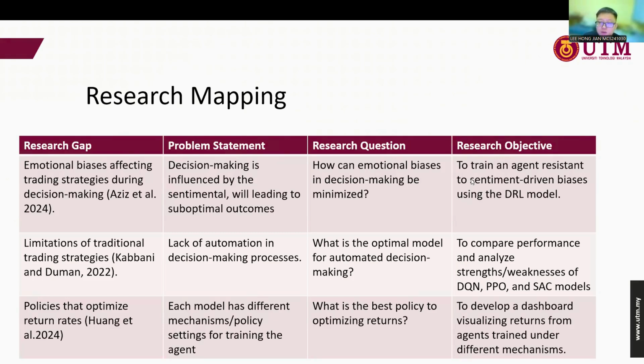So our research has three objectives. First is to train an agent resistant to sentiment-driven bias by using the DRL model. Next is to compare the performance of the DQN, PPO, and SAC models with the strengths and weaknesses of each model. And next is to develop a dashboard with visualization of returns from the agent trained under different mechanisms.